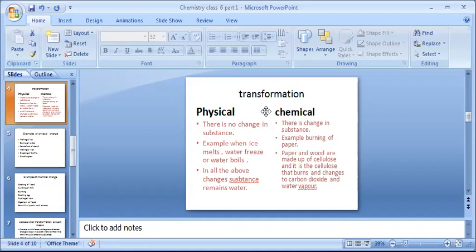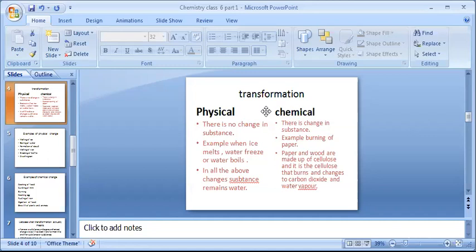Now next is chemical change. In chemical change, the substance changes. A common example is burning. Paper and wood are made up of a substance called cellulose. So if you burn paper, it is the cellulose in the paper which burns. While burning, cellulose will take up oxygen from the air. Of course, for burning, all things require oxygen. So while burning, cellulose takes up oxygen from the air and gives two new substances, carbon dioxide and water vapor.